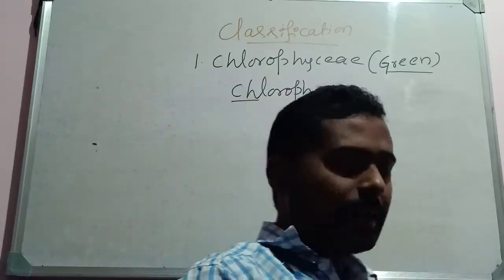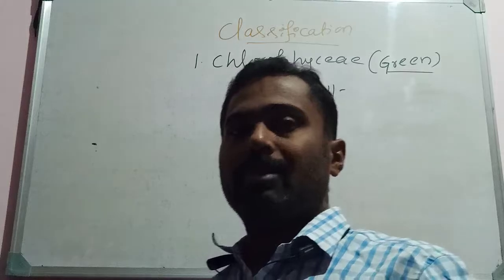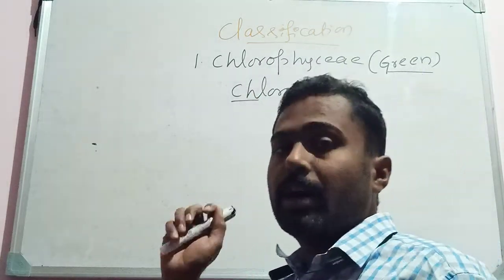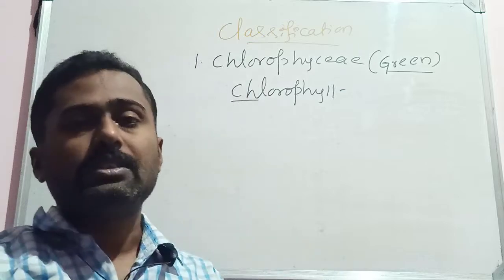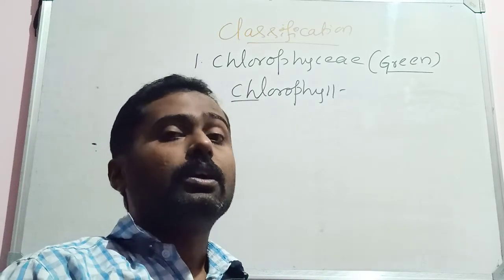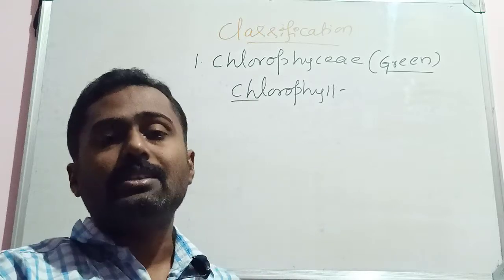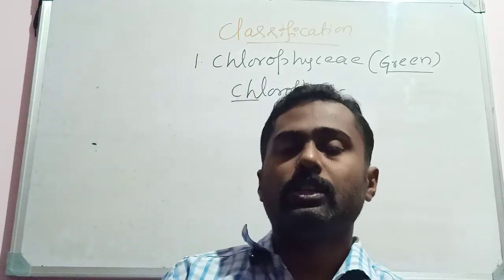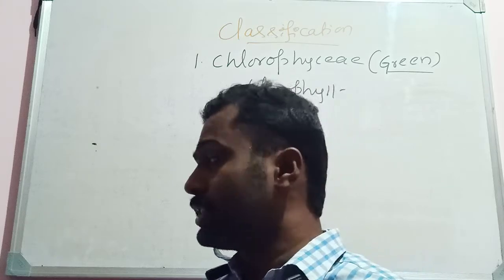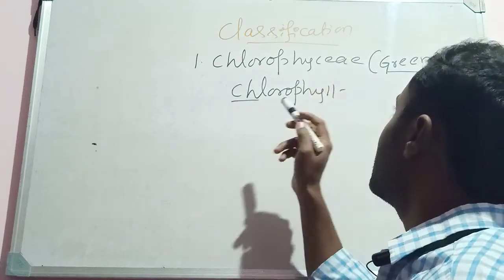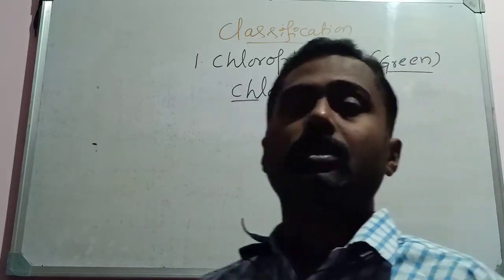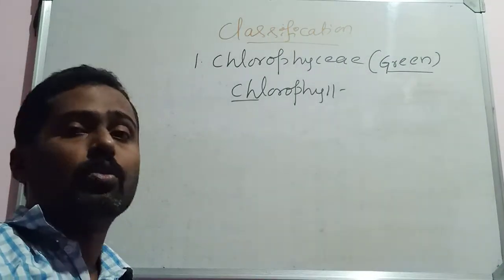There are different types: chlorophyll A, B, C, D and E. Chlorophyll is the predominant pigment here compared with other pigments like carotenoids, xanthophylls or phycobilins, and all other pigments are masked by chlorophyll. That's why these algae look green. They have a dominant pigment, chlorophyll, especially chlorophyll A.